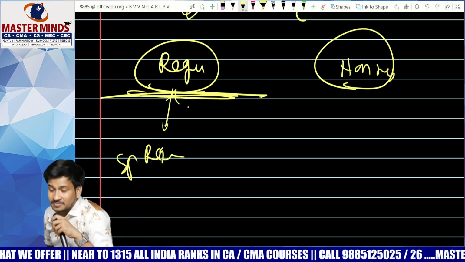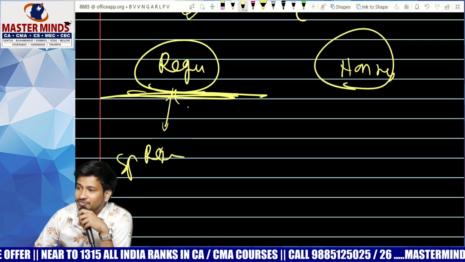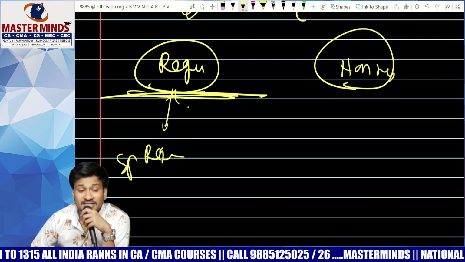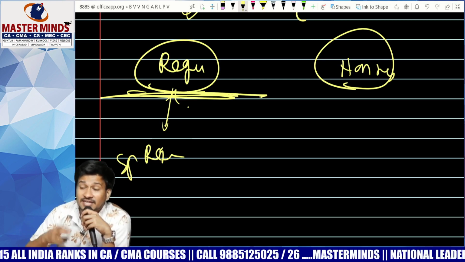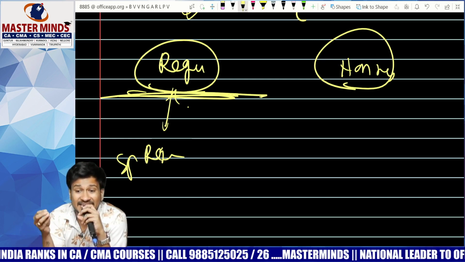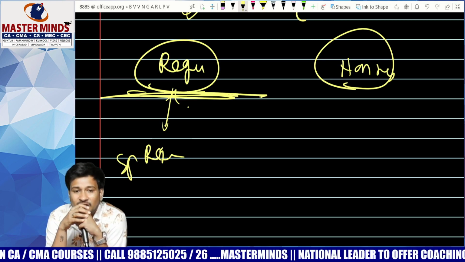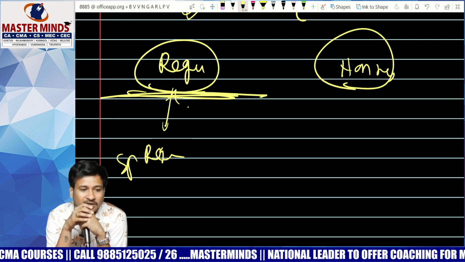Clear everybody? Do you remember subsection 1 of section 148? The central government will take a decision to apply maintenance of cost records to a particular company or not.